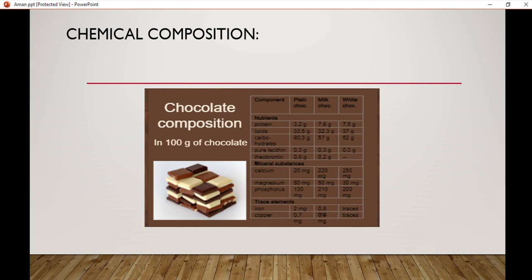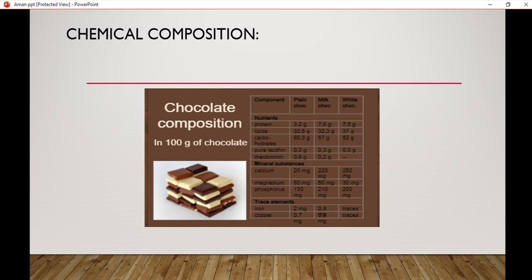Pure lactinin 0.3 gram in plain chocolate, 0.3 gram in milk chocolate, 0.3 gram in white chocolate. Theobromine 0.6 gram in plain chocolate, 0.2 gram in milk chocolate. And mineral substance like calcium 20 mg in plain chocolate, 220 mg in milk chocolate, 250 mg in white chocolate.